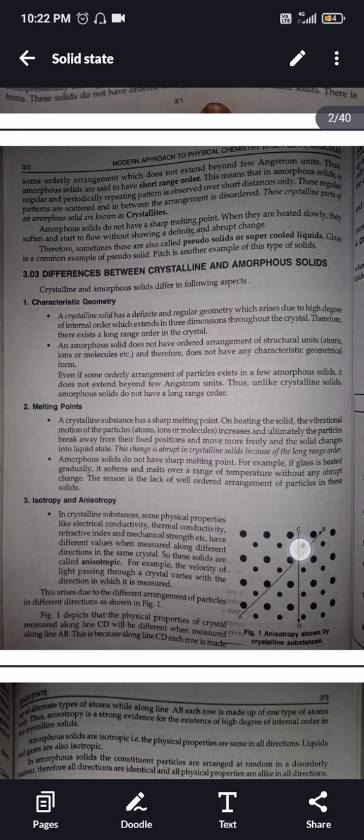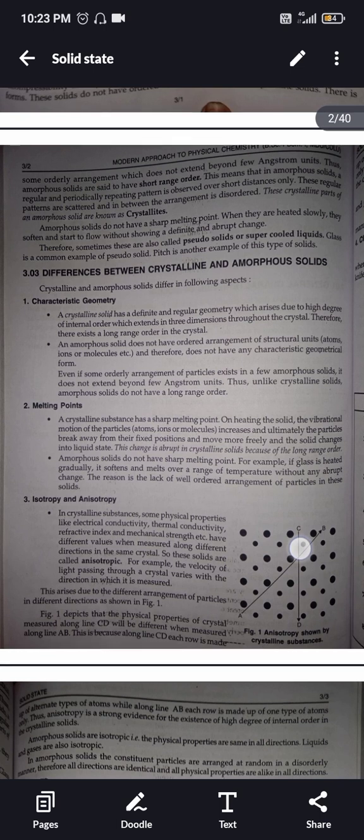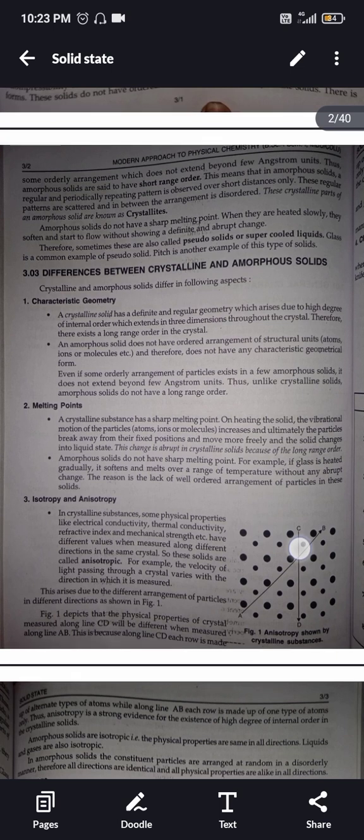An amorphous solid does not have an ordered arrangement of structural units and therefore does not have any characteristic geometrical form. Even if some orderly arrangement of particles exists in a few amorphous solids, it does not extend beyond a few angstrom units. Thus, unlike crystalline solids, amorphous solids do not have a long range order.